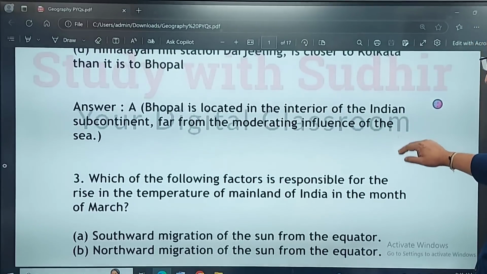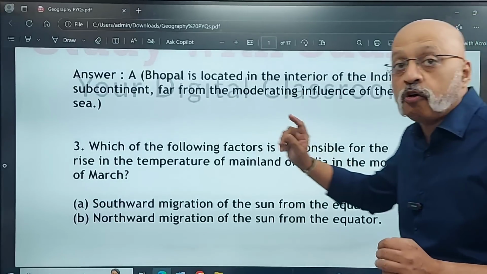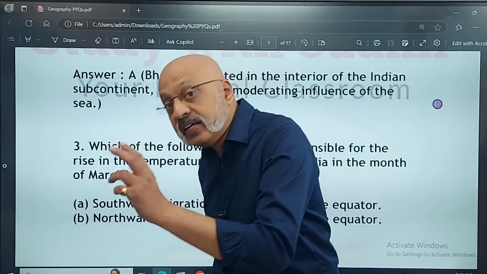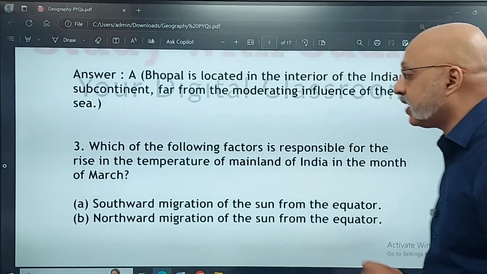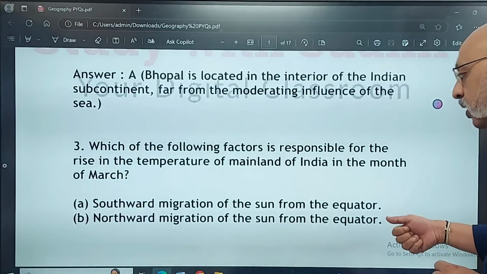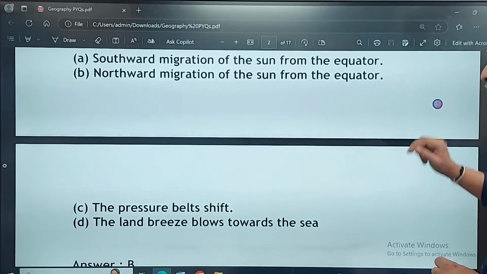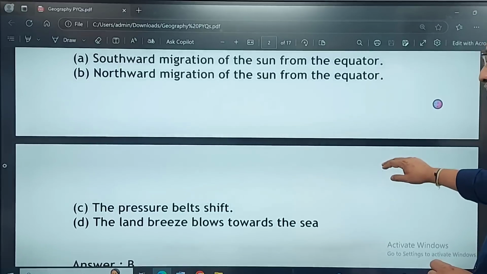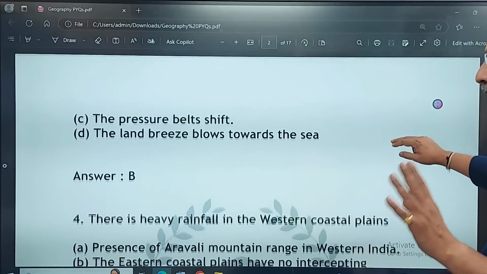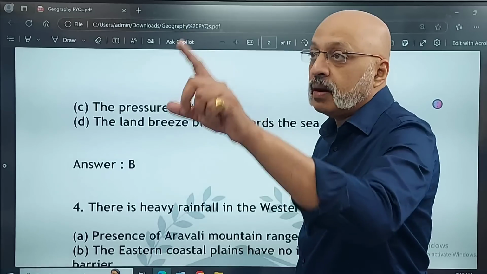Which of the following factors is responsible for the rise in the temperature of mainland India in the month of March? So, always look for what are the conditions that have been spoken about, especially when it comes to the climate chapter. Southward migration of the sun from the equator, northward migration of the sun from the equator, the pressure belt shifts, or the land breeze blows towards the sea. The answer is the northward migration of the sun from the equator. These are all PYQs or questions from the specimen papers. So do not say, this is out of syllabus, this has not been taught to us.